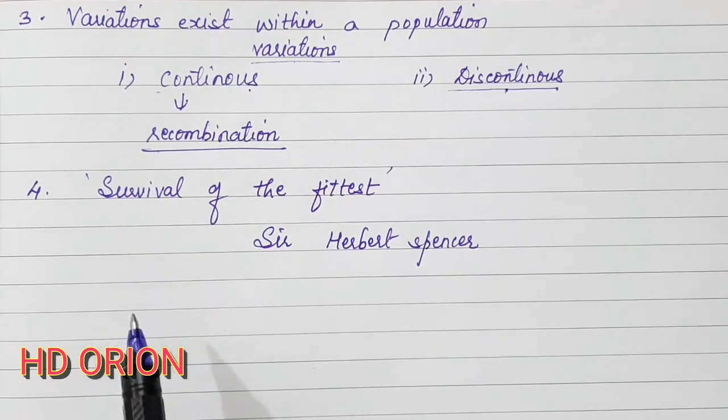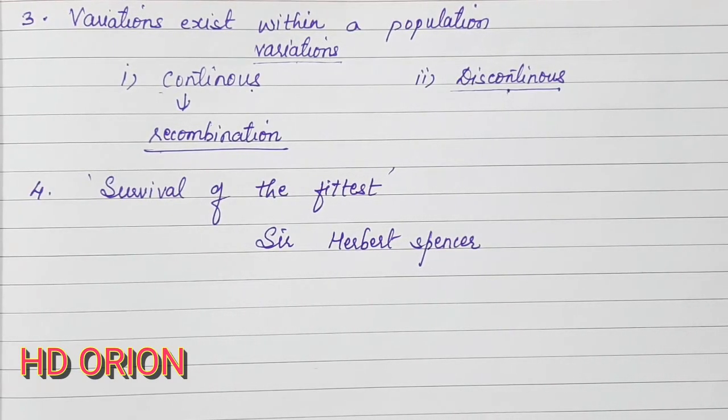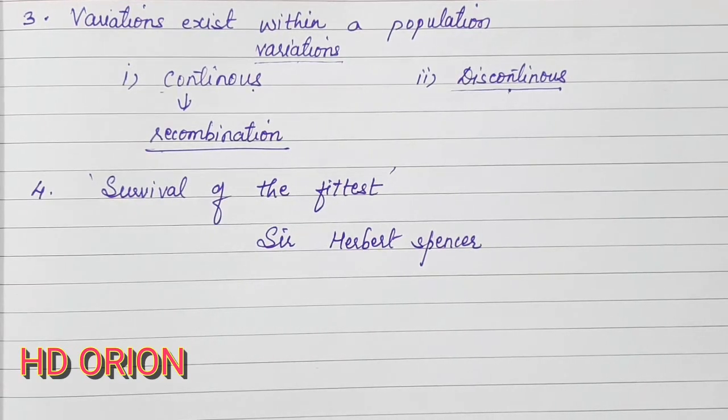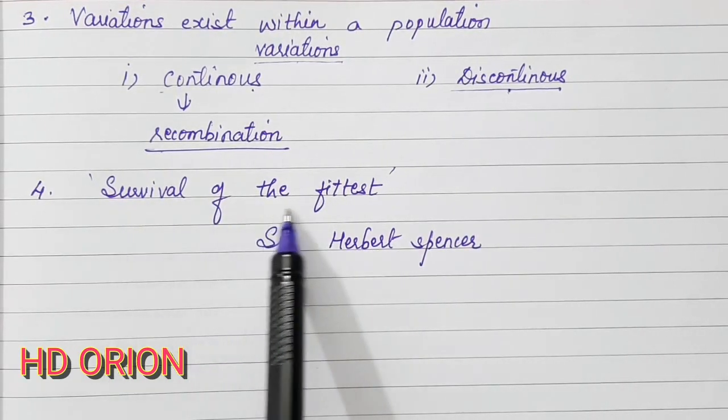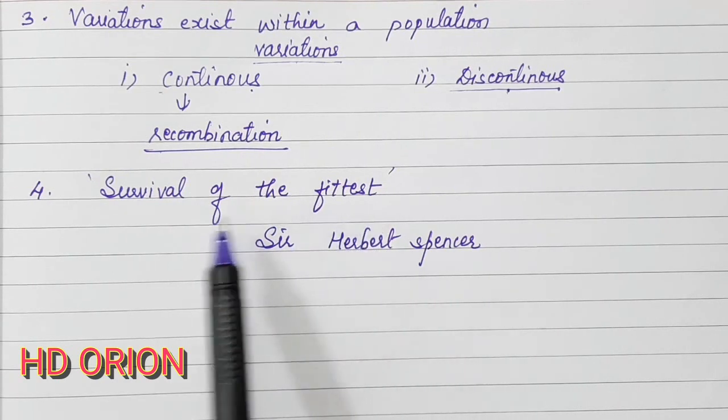Since they were left, they only reproduced, and today the progeny of the long giraffes only are left. So we find them to be tall today, and that is Darwin's explanation for the long giraffe today. This is called survival of the fittest, and this is a very important postulate.